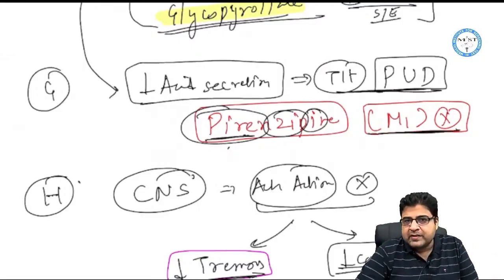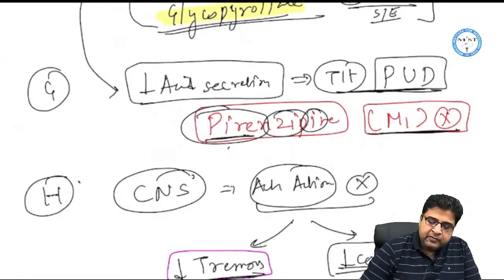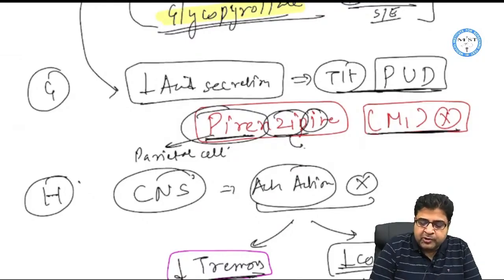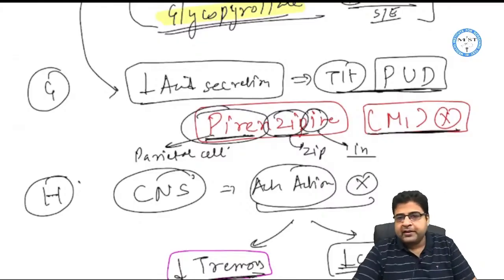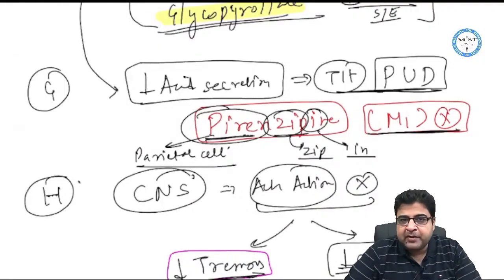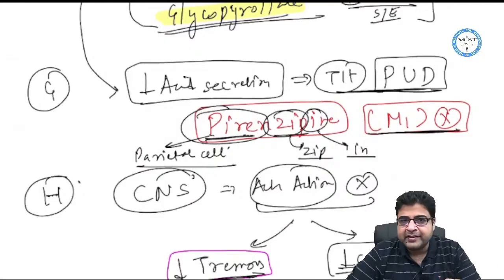You can remember it this way: piri stands for parietal cell. This medicine acts on the parietal cell of the GIT and puts a zip on it. The parietal cell will not secrete acid, and we use this medicine for peptic ulcer disease.